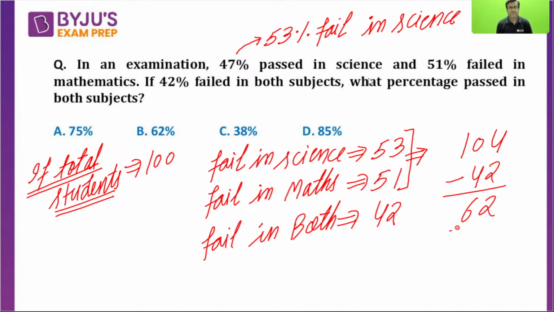If you subtract 42, you get 62. This is the total fail. Fail in science is 53, fail in maths is 51, but a few students are common to both, so that common part has been subtracted and you got the actual value. If 100 students are in total, 62 fail overall. So 38 pass, so 38% pass. C option is absolutely right.